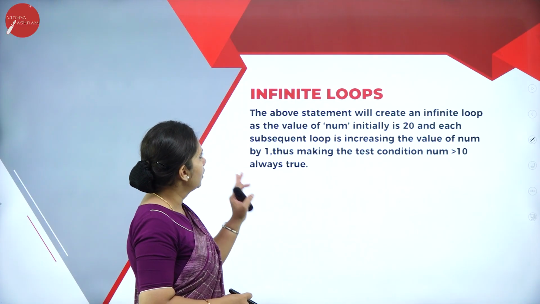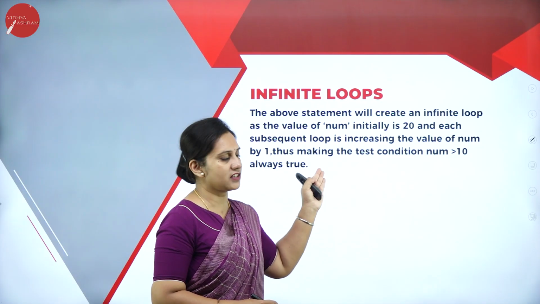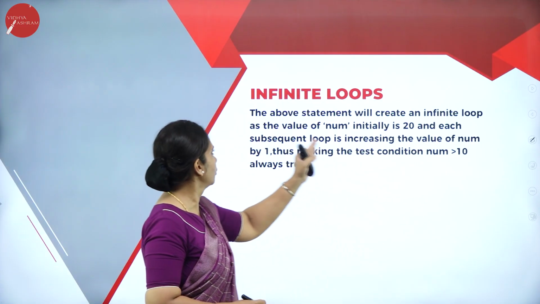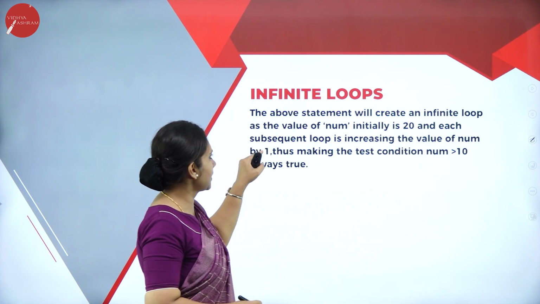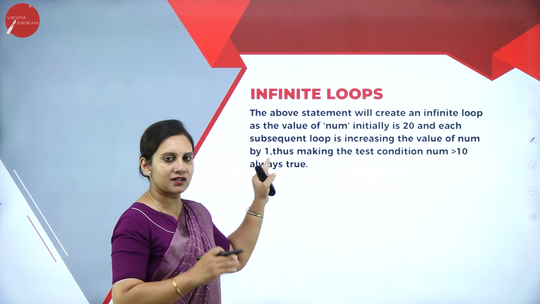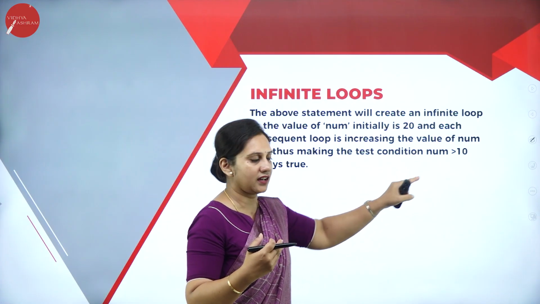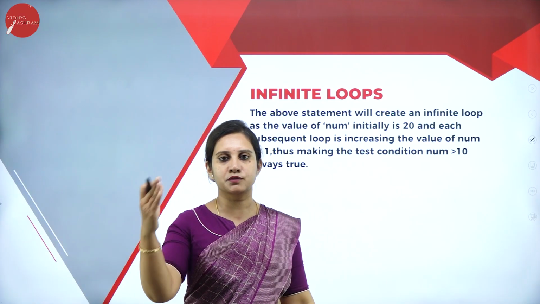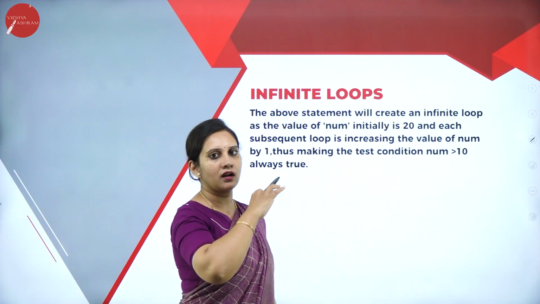So what happens in the above statement, the example I have taken in the previous slide? It will create an infinite loop as the value of num initially is 20, and each subsequent iteration keeps increasing the value by 1, that is, it keeps on incrementing, thus making the test condition num is greater than 10 always true. It keeps on incrementing from the number we have given in the starting condition.